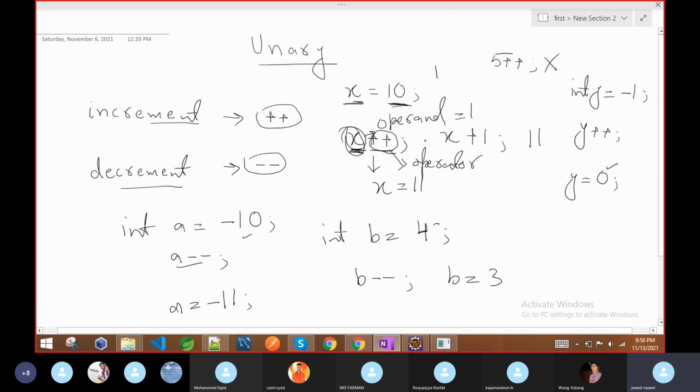Equal to 1. That's why this is called a unary operator, either increment or decrement. Both are unary operators. One will increase the value by 1 and the other will decrease the value by 1. They add and subtract the value. So this is your increment and decrement operator, and it is a part of the unary operators.